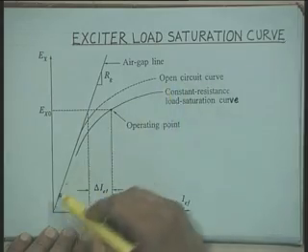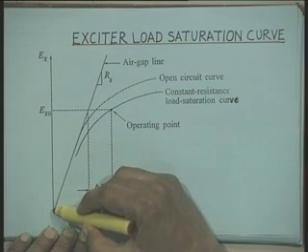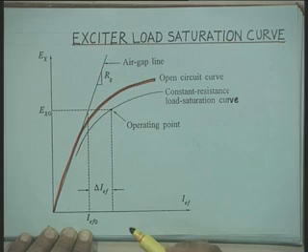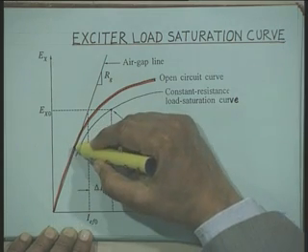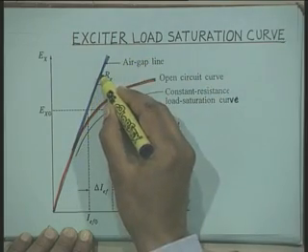Now, here this is the most important point to understand about modeling of a DC exciter or separately excited DC exciter. If we plot the open circuit characteristic relating Ex to IEF, then this open circuit characteristic is shown here. When we draw the tangent to this, we get the air gap line.